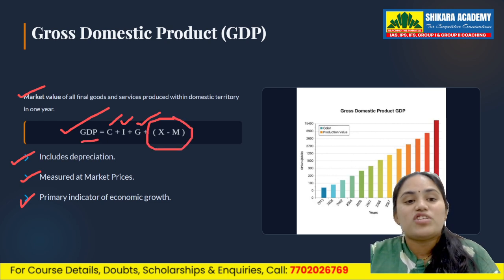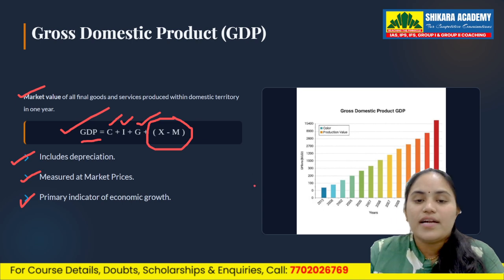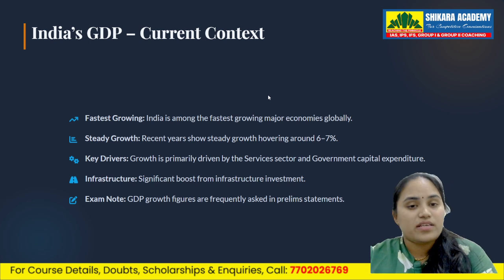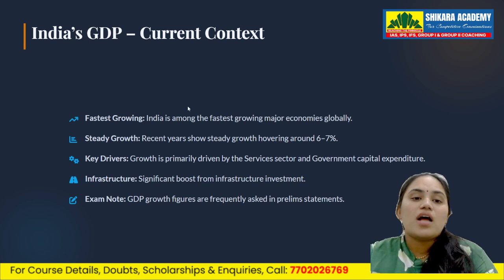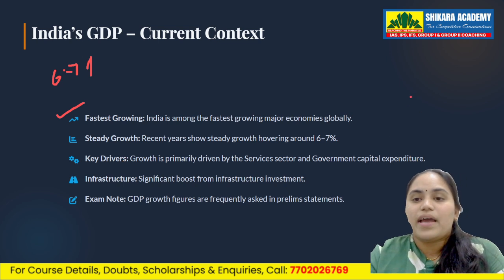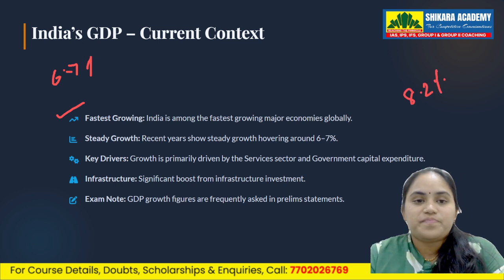This will give us GDP. Okay. Now that we have learned about GDP, let us know the important scenario, India's GDP, the current context. India is one of the largest growing economies. Growth is around 6 to 7%. And in quarter 2 of 2025, we have gained GDP growth at 8.2%.